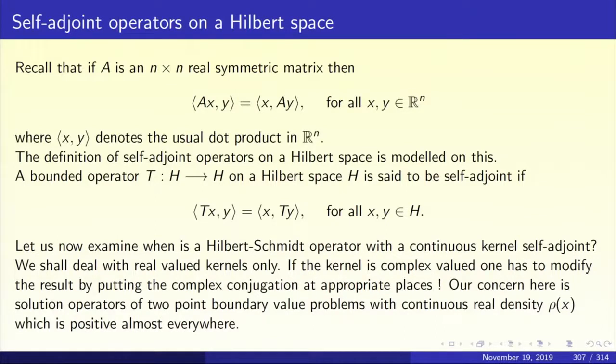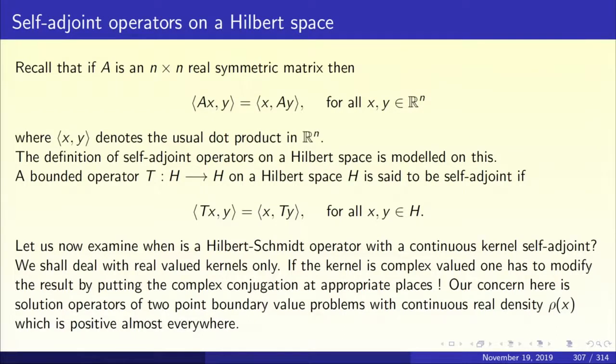The definition of self-adjoint operators on a Hilbert space is modeled on this. A bounded operator T from H to H, where H is a Hilbert space, is said to be self-adjoint if inner product Tx, y is the same as inner product x, Ty for all x, y in H.